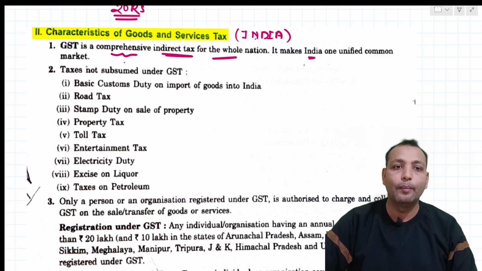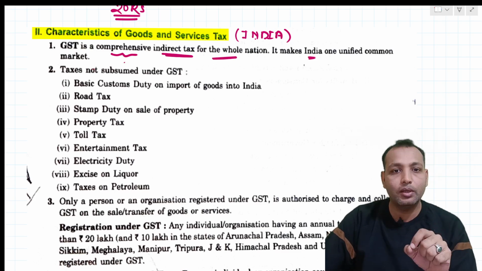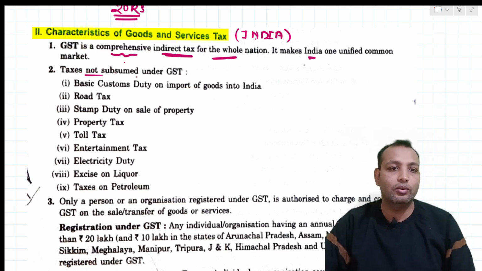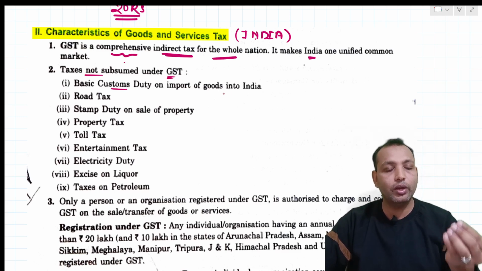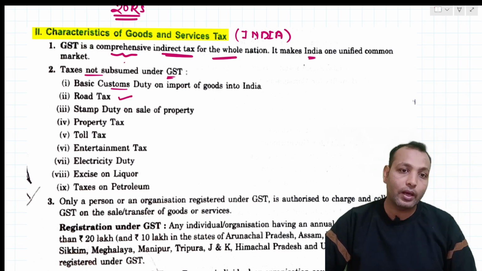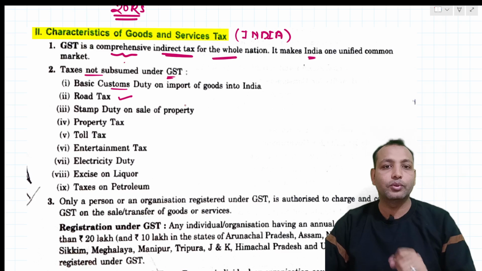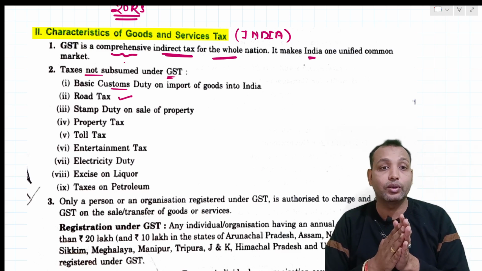As I told you, the BJP government implemented this on 1st July 2017. So it comes under the one nation, one tax system. The taxes submerged under GST include the basic customs duty on imports of goods into India. If anything is imported to India, we need to pay the customs duty. Road tax: suppose you are moving from Mumbai to Pune, in between you need to pay the toll tax, that is road tax.